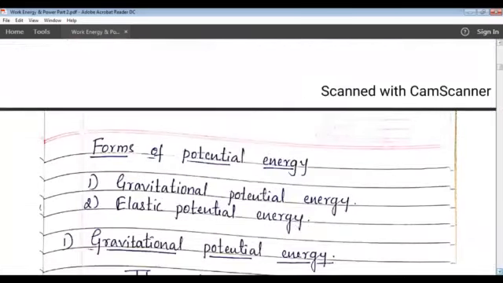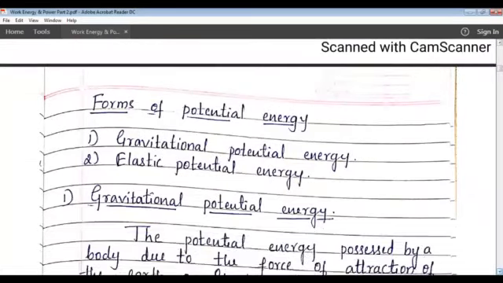Next one, forms of potential energy. In potential energy, we have two types. One is gravitational potential energy, that is due to its changed position, and the next one is elastic potential energy, that is due to its change in size and shape.